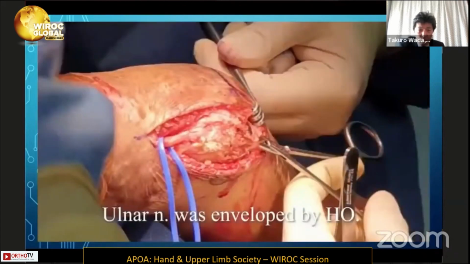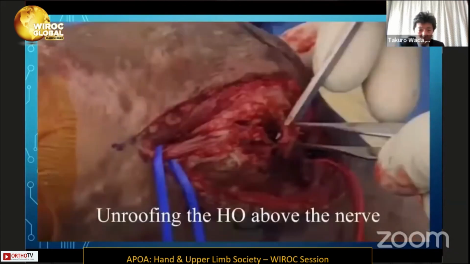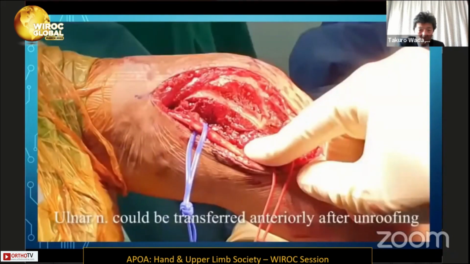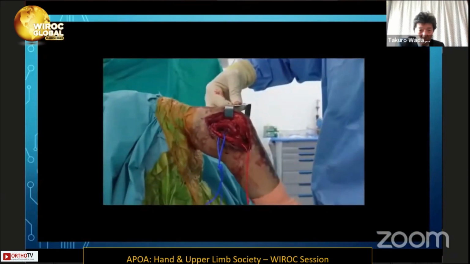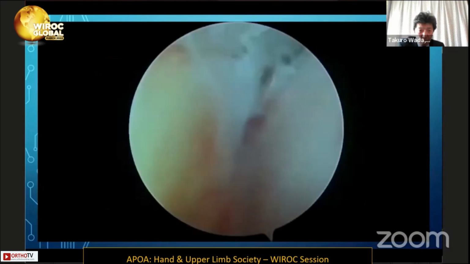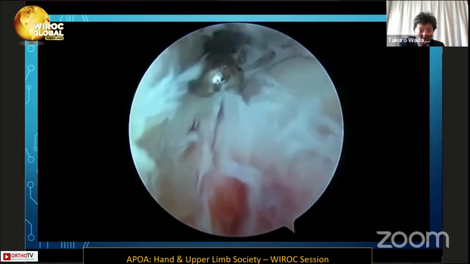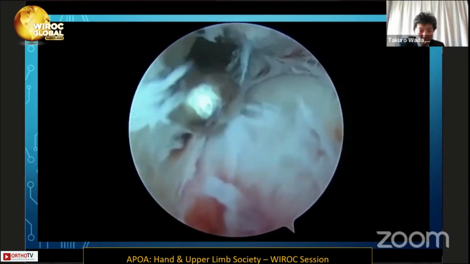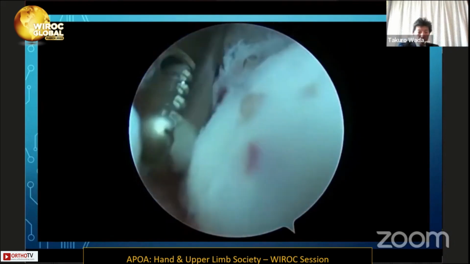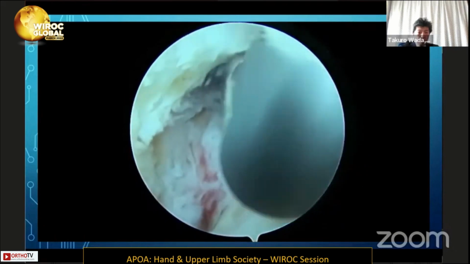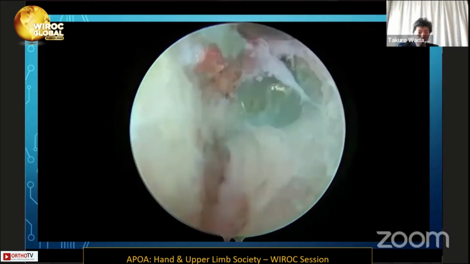After general anesthesia, the elbow could not move at all, so we approached from the posteromedial side, identified the ulnar nerve, unlooped the ulnar nerve with an osteotome, and removed the whole HO from the elbow. After removing the HO, the elbow started to move but could not fully extend.